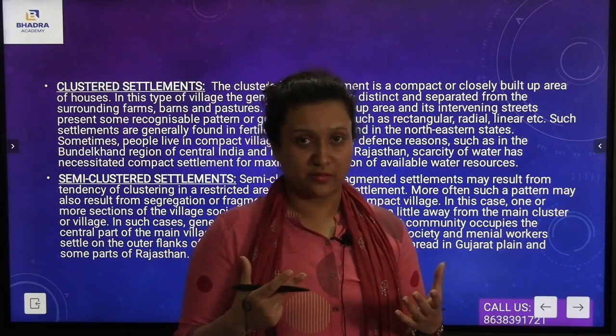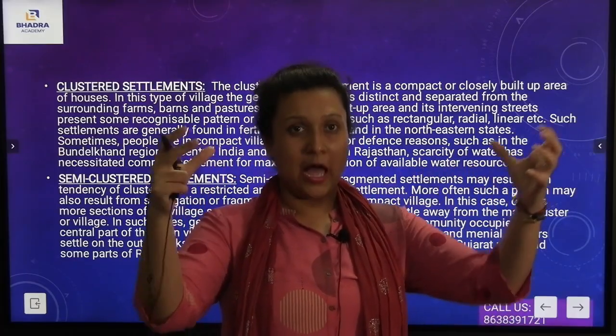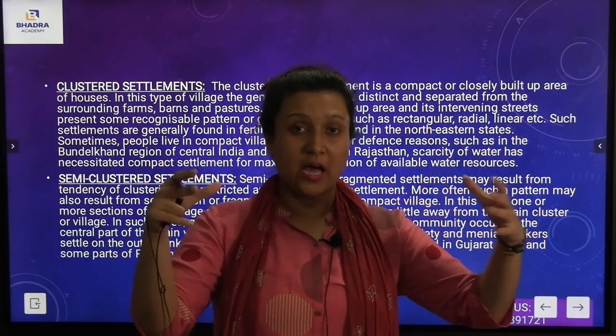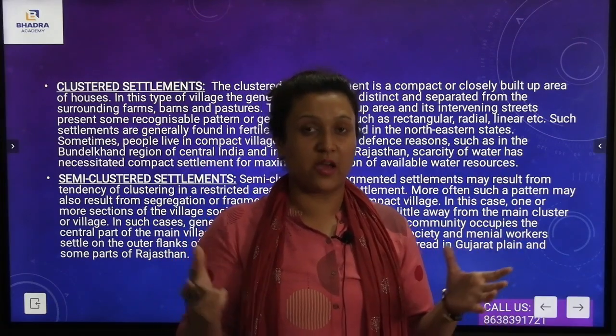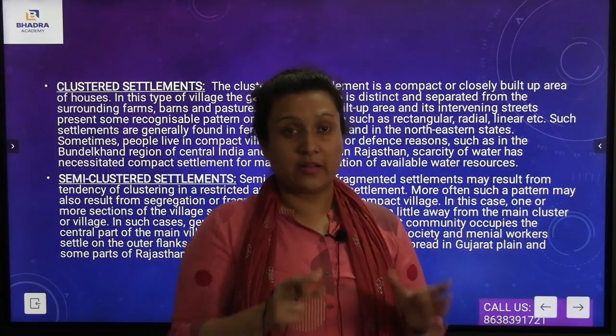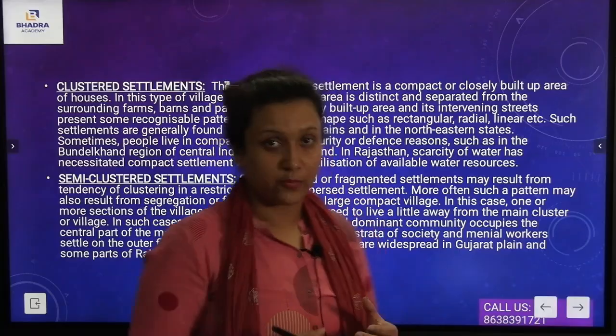You see, in the clustered settlement, all the houses will be together, or you can say in a particular area all houses will be gathered together and they will have a separate farm or a barn.